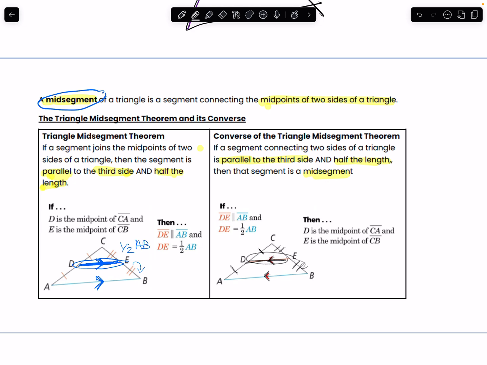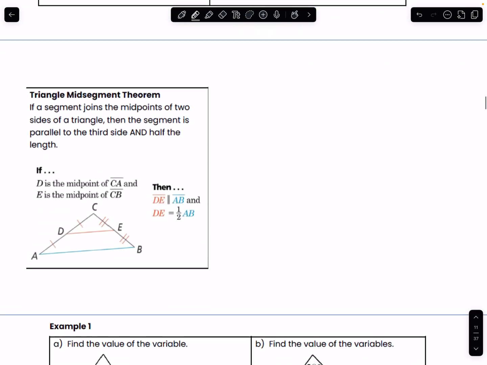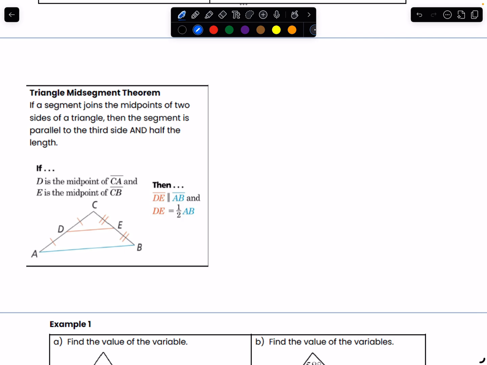Okay, so before we move on to actually solve problems using this, let me just prove to you why the triangle mid-segment theorem is true using what we have learned from previous. Now let me go ahead and draw a triangle out, okay?